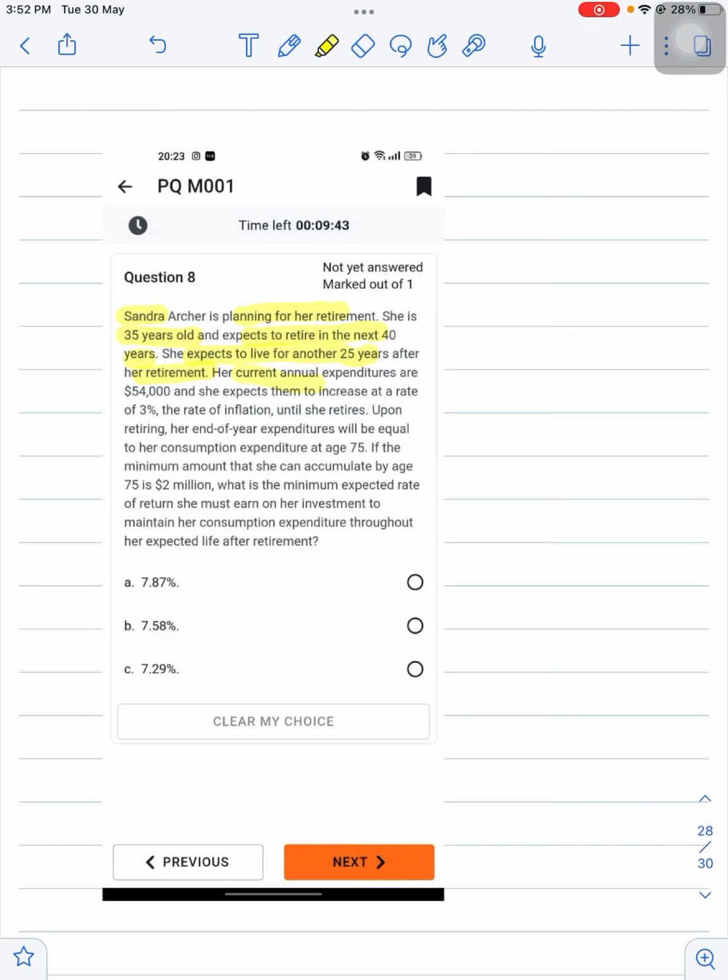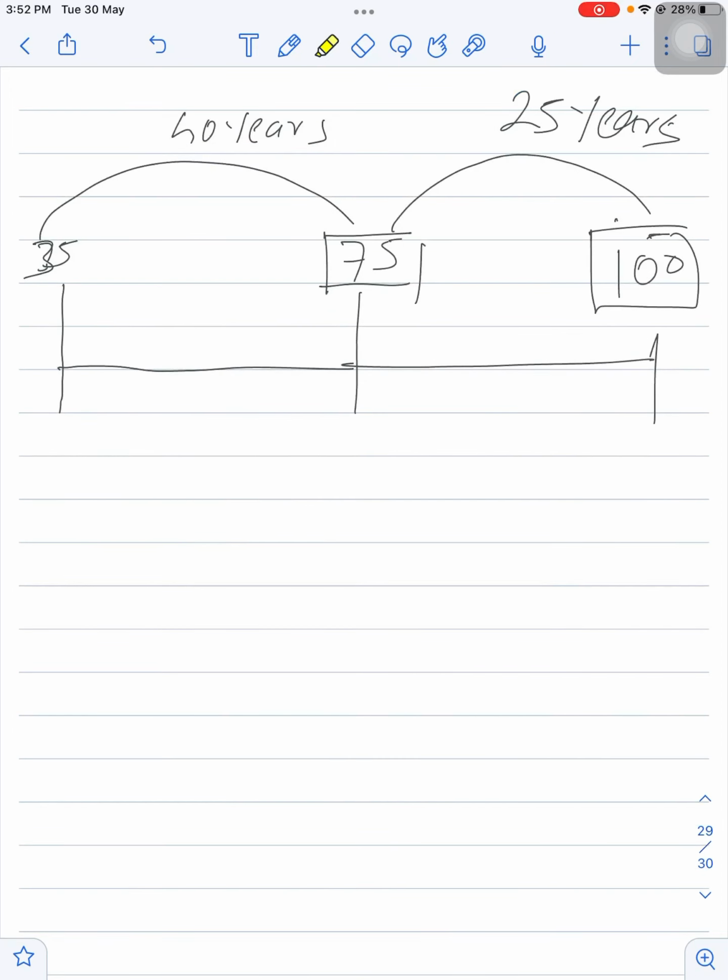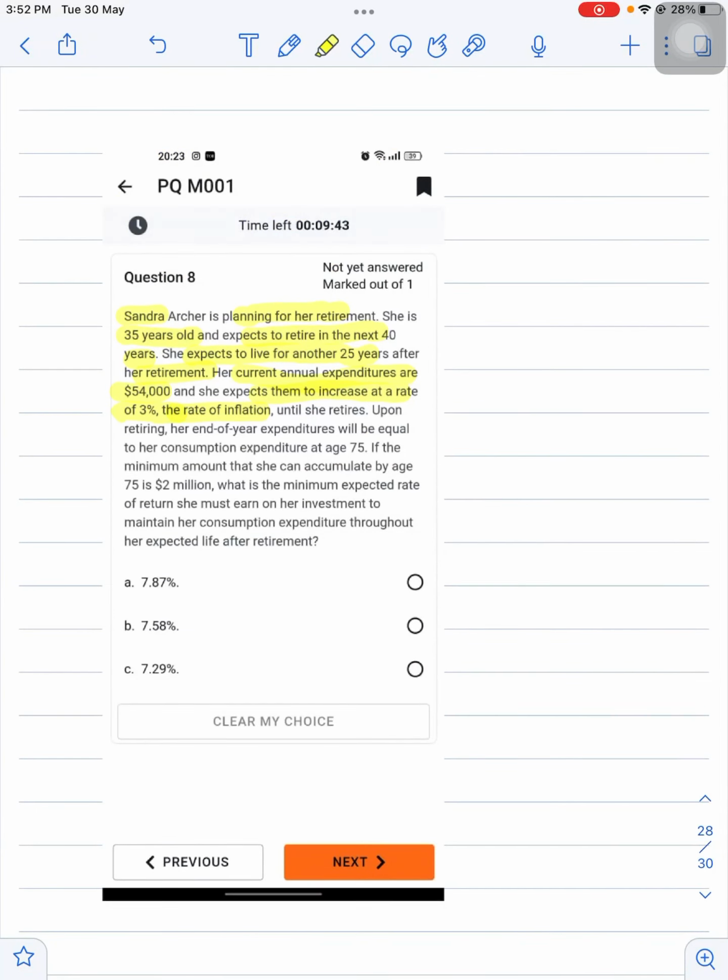Her current annual expenditures are $54,000, and she expects them to increase at the rate of 3%, the rate of inflation. So right now her annual expenditure is $54,000, and every year this expenditure is expected to increase at the rate of 3% inflation. Upon retiring, her end of year expenditure will be equal to her consumption expenditure at the age of 75.